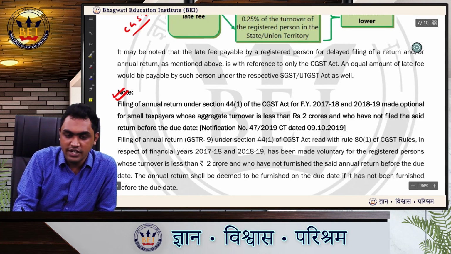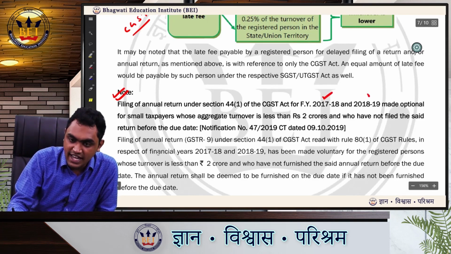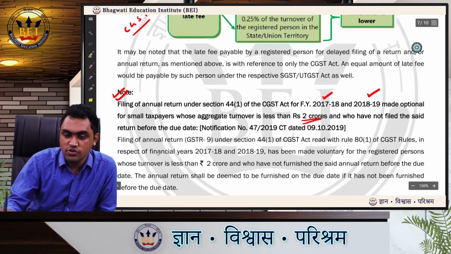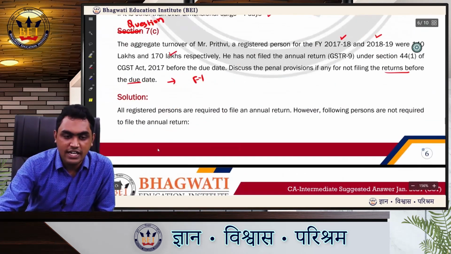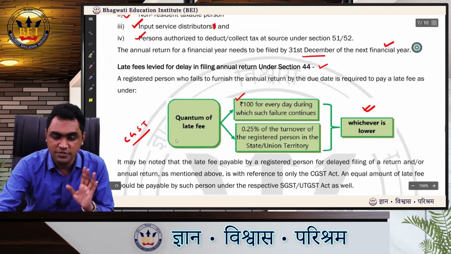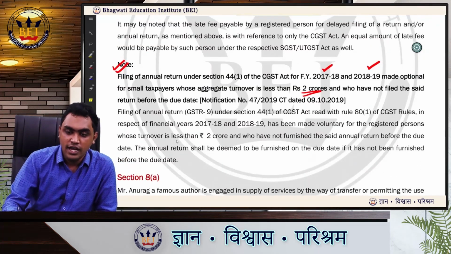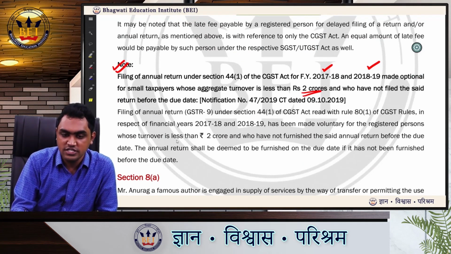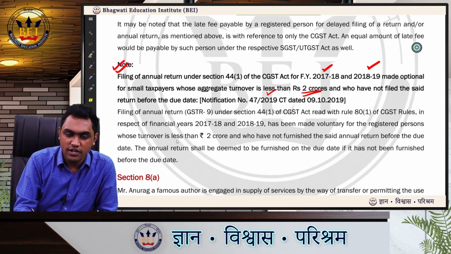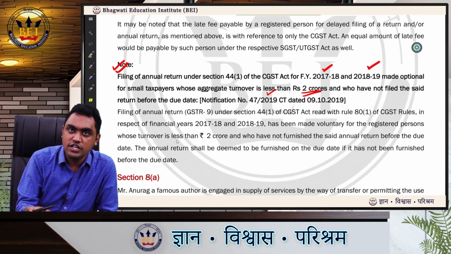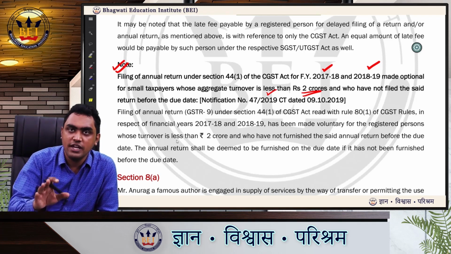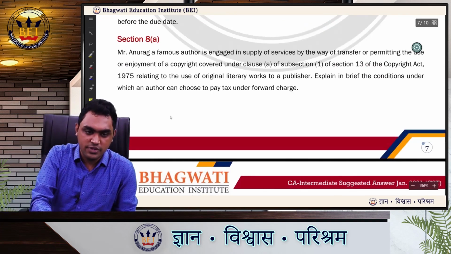Okay, but clarification issued or notification issued by the department. Note, filing of annual return for financial year 17-18 and 18-19 was made optional for small taxpayers whose turnover is less than 2 crores. In our case, the turnover is 140 lakhs and 170 lakhs, that is 1.4 crores and 1.7 crores. So we may fall under this optional category, and who has not filed the said return before the due date. The notification number is 47/2019, 9/10/2019. So filing of annual returns was made optional for these two financial years if your turnover is less than 2 crores. So if we take this notification into account, then there will not be any late fee or penalty. Next, let us see question 8a.